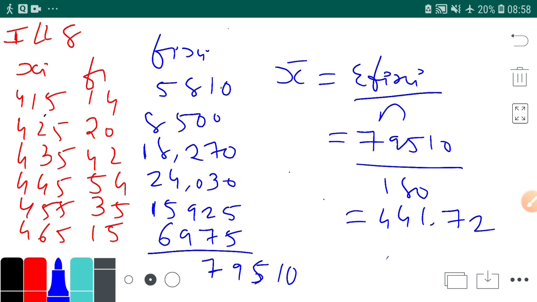So today we have done the less than frequency sums. Yes, we have done the fifth sum of 3.